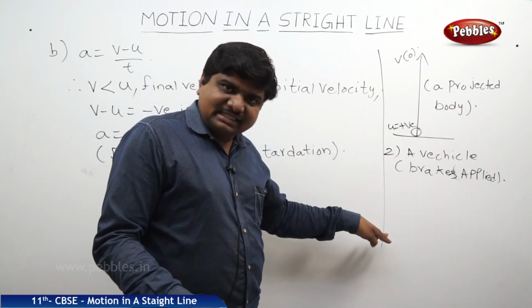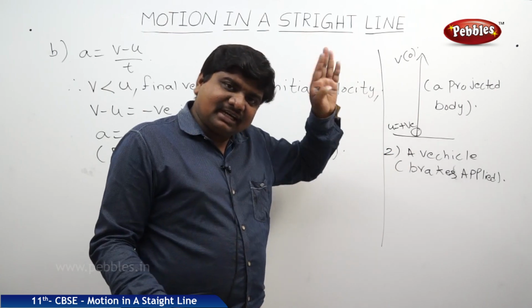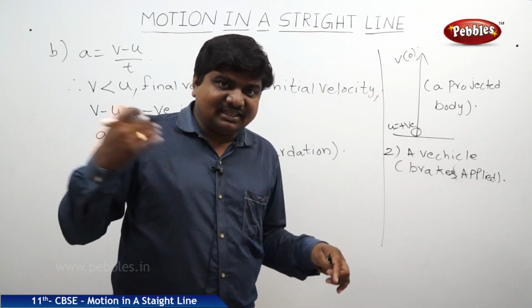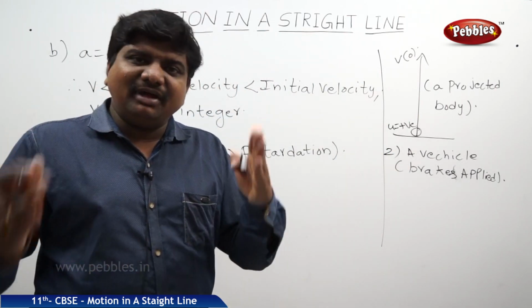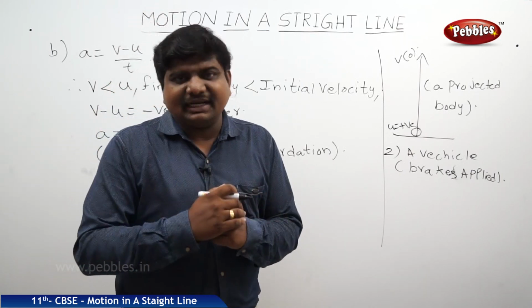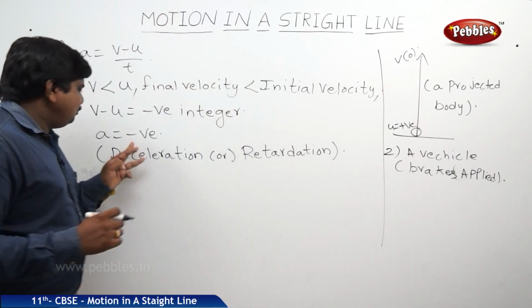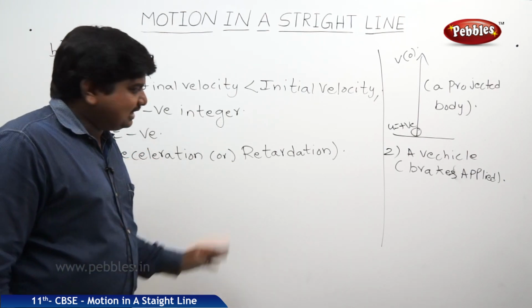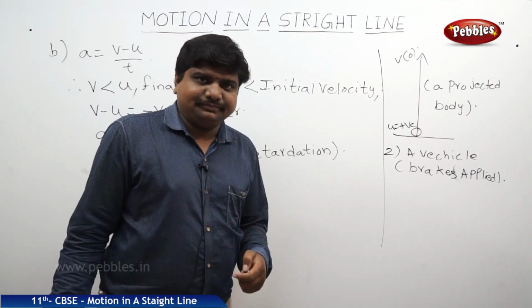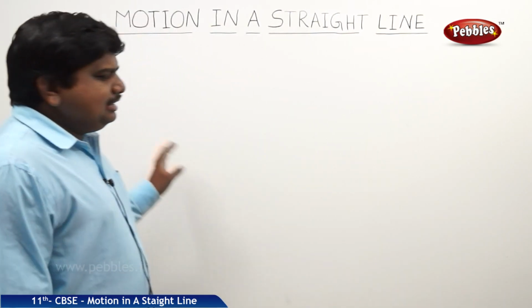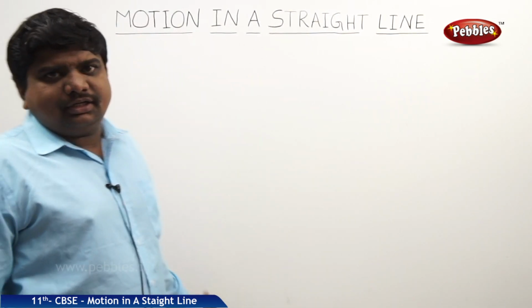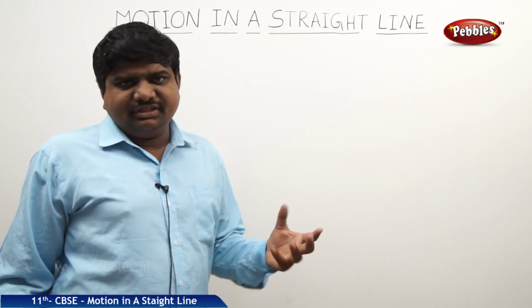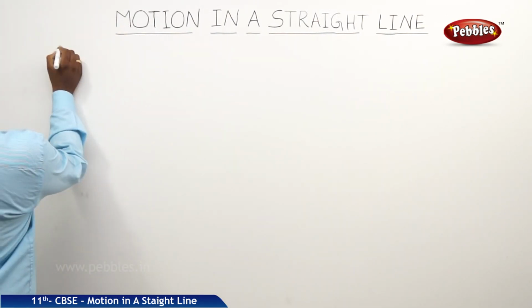In these cases also, the initial velocity is greater than the final, or the final velocity is less than the initial velocity. It's a comparative situation. It's situation dependent. In these cases also, we can see the acceleration is negative, nothing but the deceleration or retardation. Now we will see the nature and shape of the graphs. We will see the displacement-time graphs first.